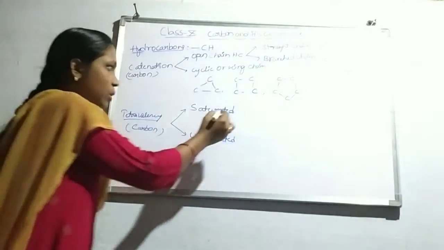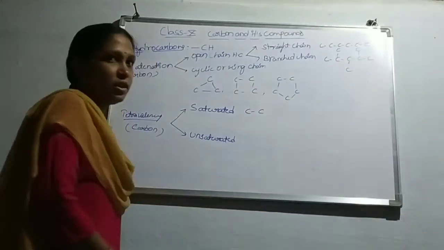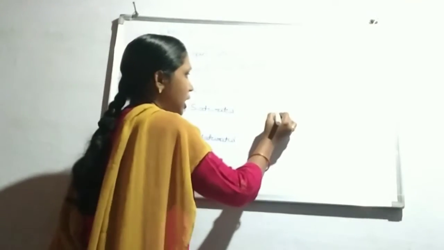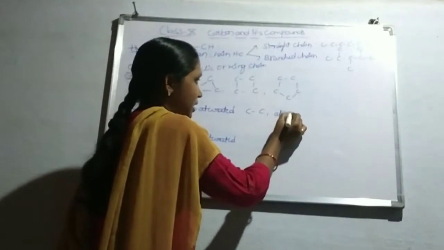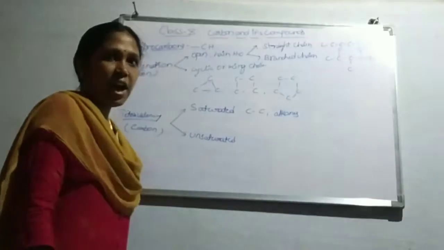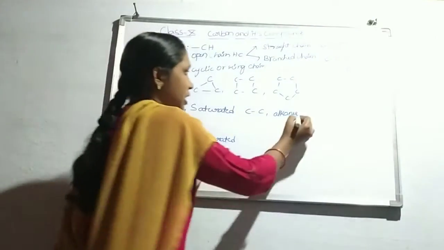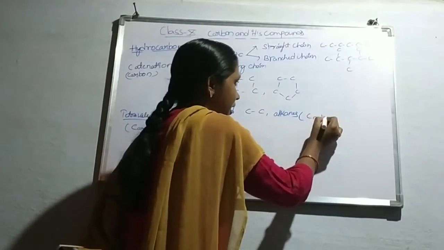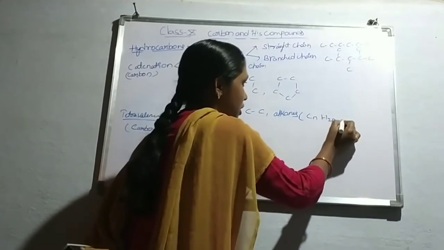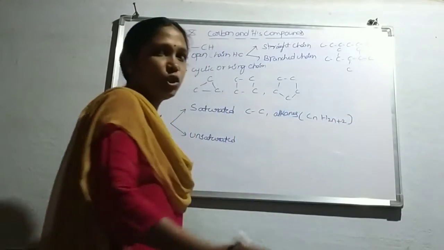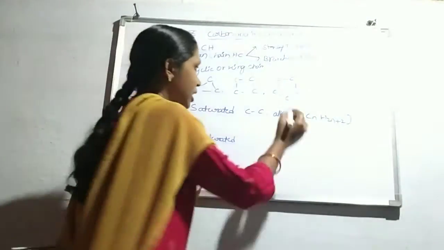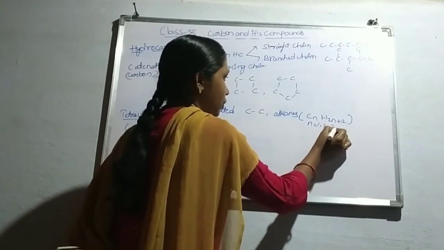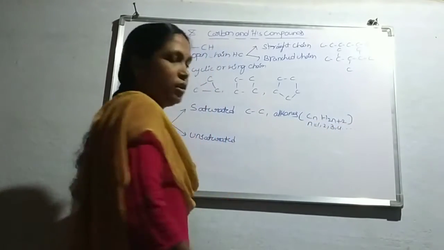Here we observe only C-C single bonds. Those molecules are known as alkanes. They have the general formula CnH2n+2, where n starts from 1, 2, 3, 4 and so on.